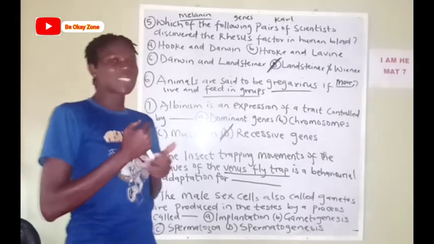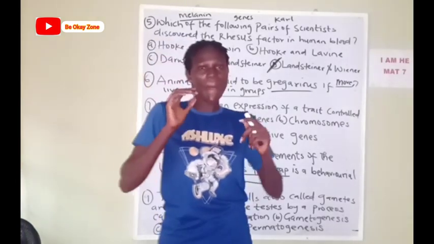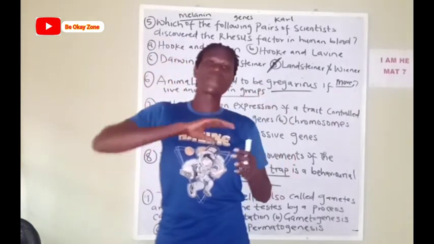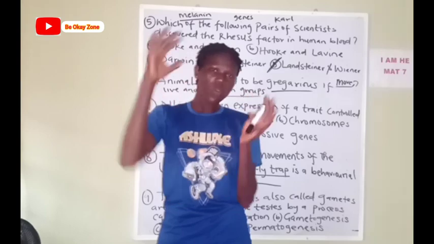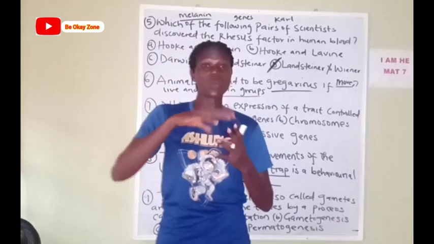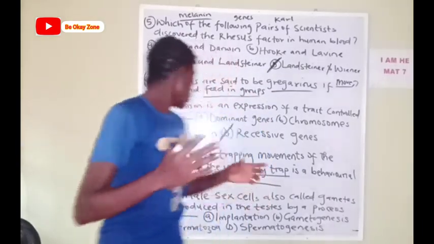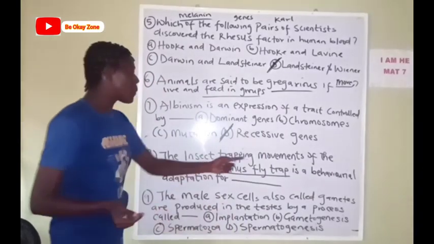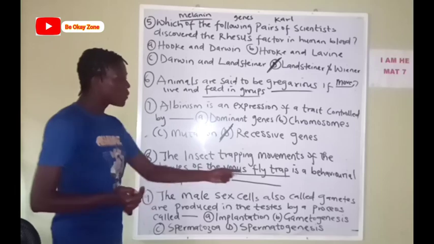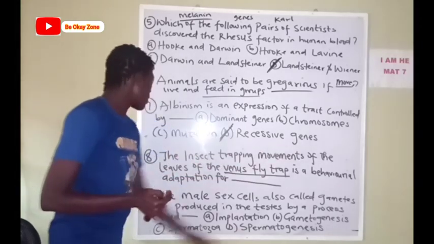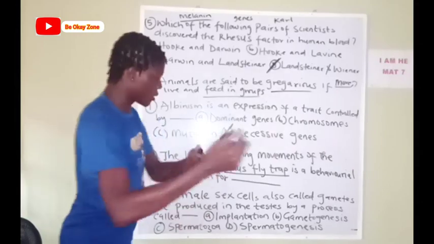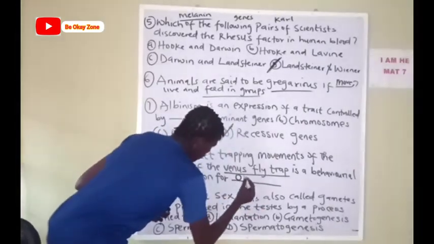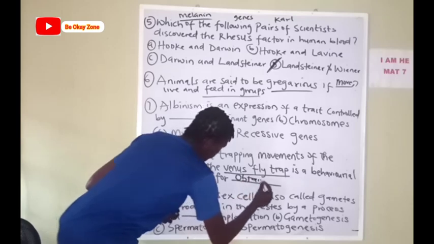Okay, it has some sensitive hairs on it, whereby if an insect flies past it or touches it, it opens up and traps the insect to obtain nutrients for it. So the question said the insect trapping movement of the leaves of the Venus flytrap plant is a behavioral adaptation for obtaining what? Nutrients. Okay, so it does that to obtain nutrients.